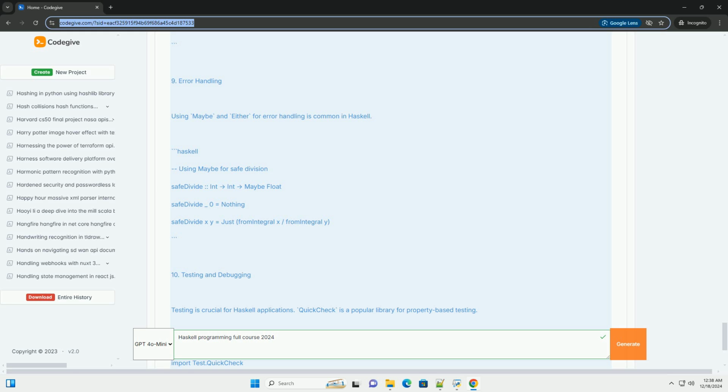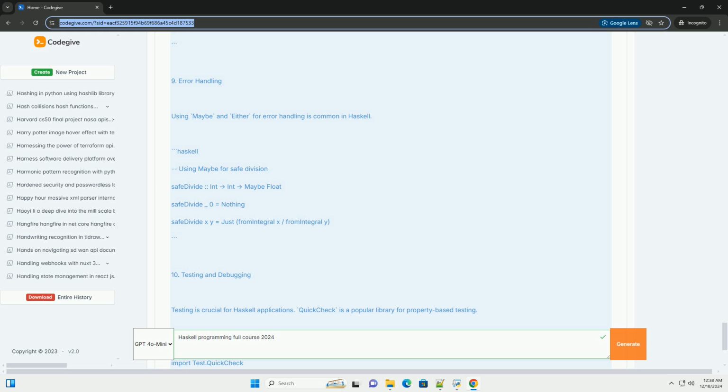Handling I/O in Haskell is different due to its functional nature. Haskell. Reading input from the console. main, IO (). main equals do. putStrLn "Enter your name". name <- getLine. putStrLn ("Hello, " plus name).